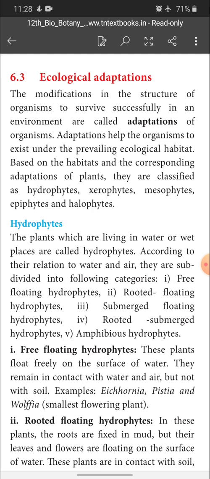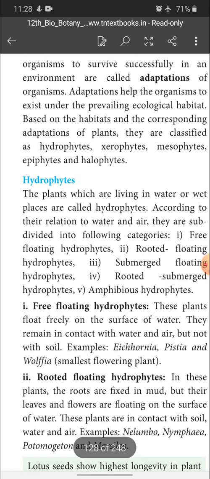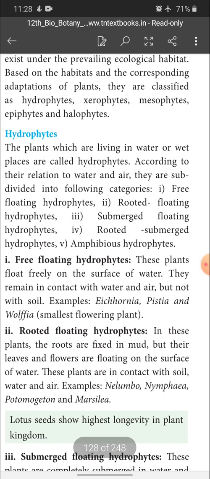So based on their habitat and corresponding adaptation, plants are classified into 5 types. They are hydrophytes, xerophytes, mesophytes, epiphytes and halophytes. Okay, hydrophytes: the plants which are living in water or wet places are called hydrophytes. You know very well, hydro means what? Water. If a plant lives in water or in a wet place, it is called hydrophytes.